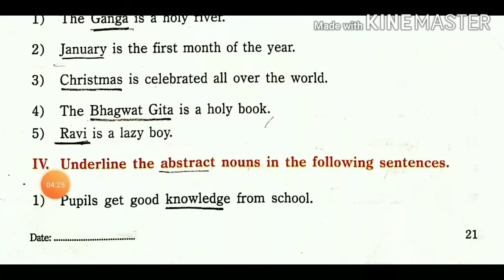Then fourth number, underline the abstract noun in the following sentence. Pupils get good knowledge from school. So knowledge is an abstract noun because we cannot touch it, it doesn't have a material body. It is called an abstract noun. Knowledge also we cannot touch. It is just knowledge we can feel or understand only. So that is called an abstract noun.